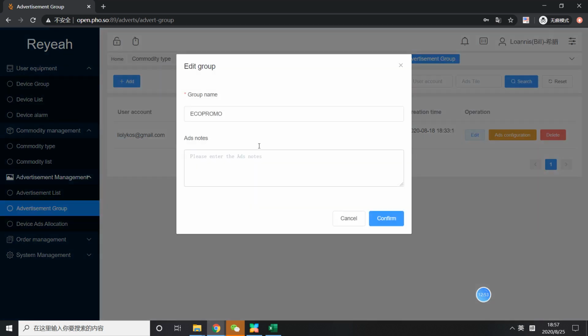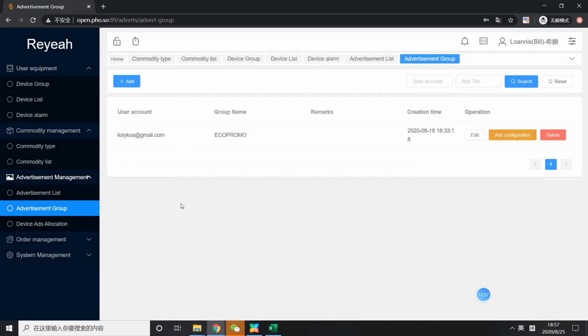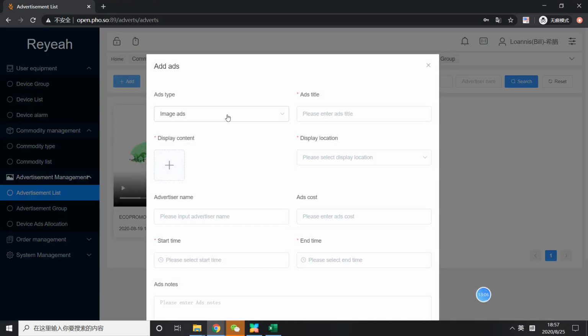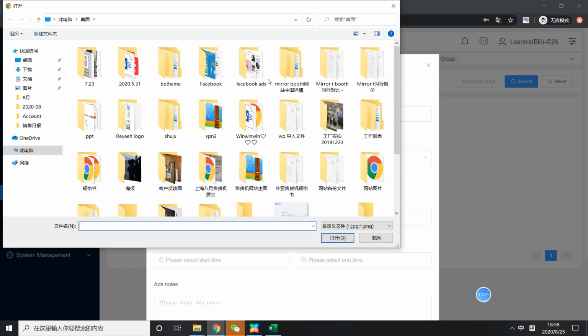So here we name it eco promo, and then it will come to the advertisement list, and you can add the advertising. We have image ads and video ads, and you can choose whichever you want. For example, I want picture advertising, and then you can upload it from your computer.